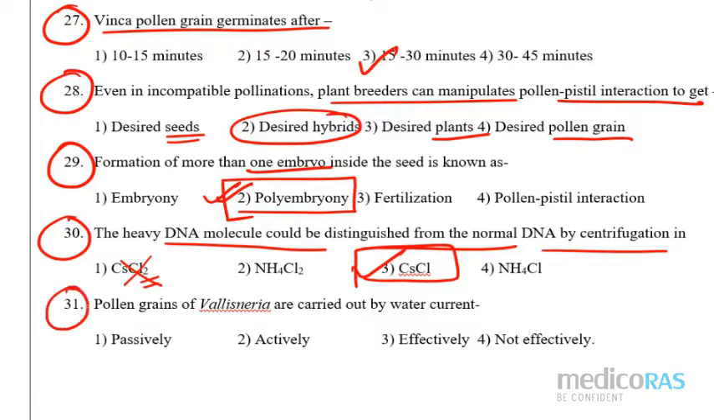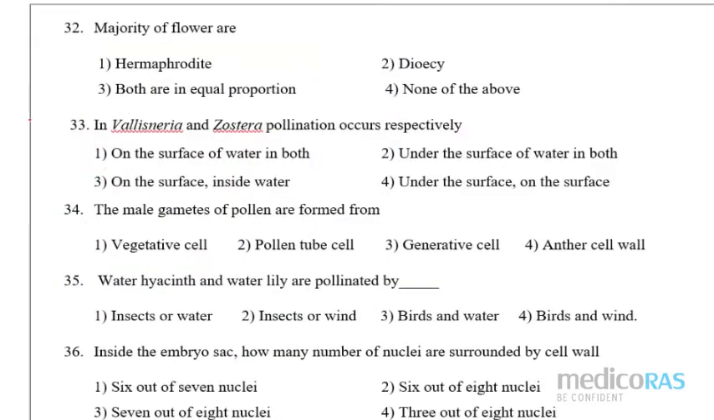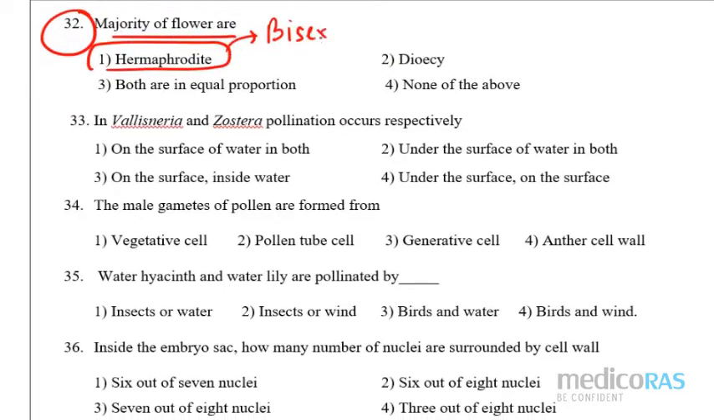Then come to question number 31, please. Pollen grains of Vallisneria are carried out by the water current. So what type of water current is it? Passively, actively, effectively, not effectively? Answer is passively, right? Water current, it is passively moving. So after question 31, we have question number 32. Majority of flowers are what? Hermaphrodite, that means bisexual, right? So this is the first line of outbreeding device. Please go through it.